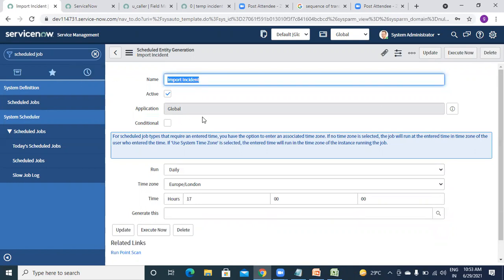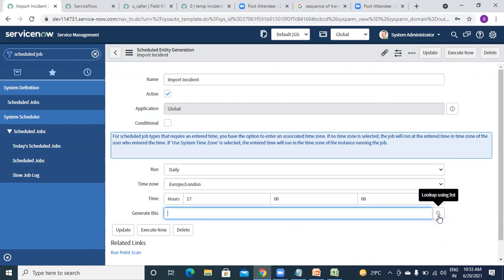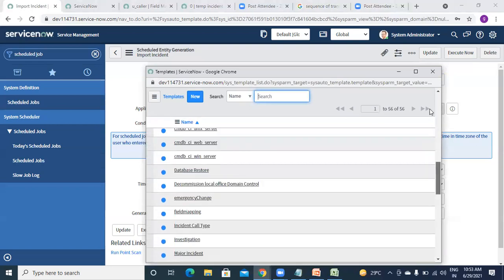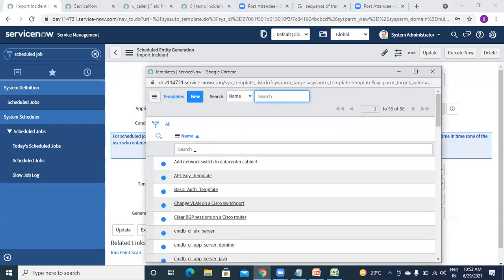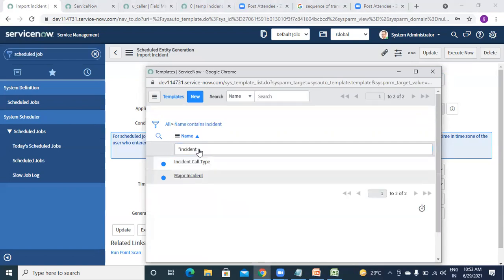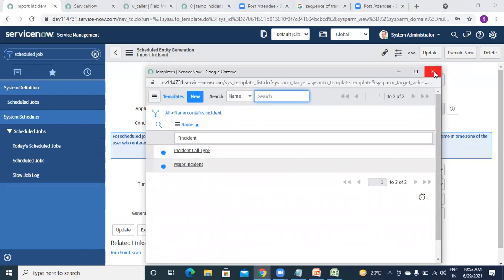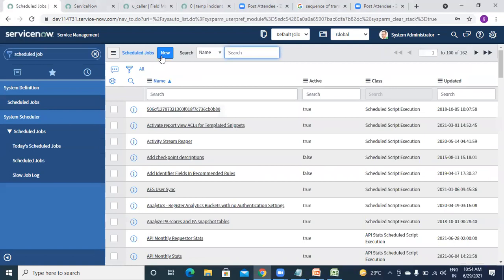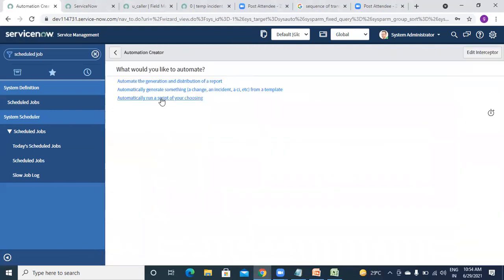Okay. So this is our... and let's see what is this, generate this. Okay, it is from template. So okay, incident, we have that one here. Not this one. So let me check different type of schedule job again. Automatically run a script. Okay.